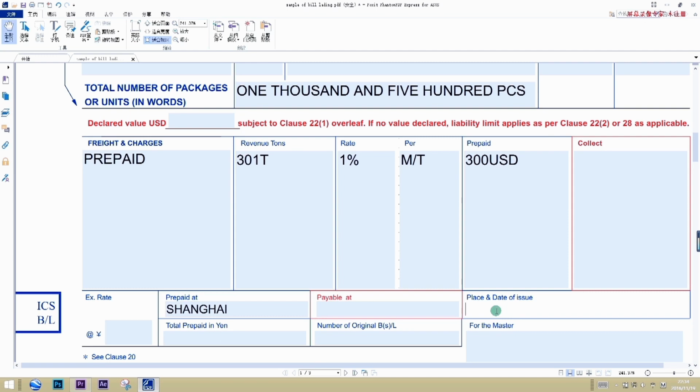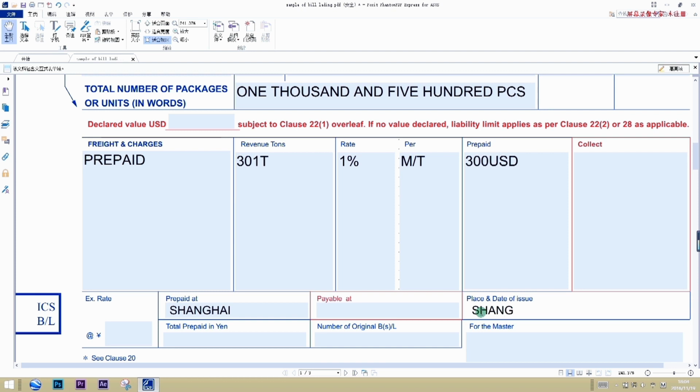Next is the place and date of issue. It is the place they signed the bill of lading. We signed it at Shanghai. And the date of shipment, August 15, 2016.